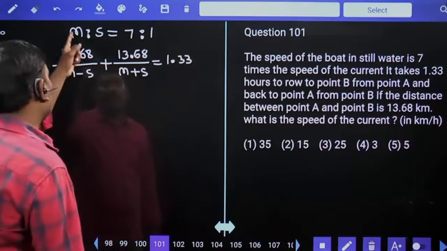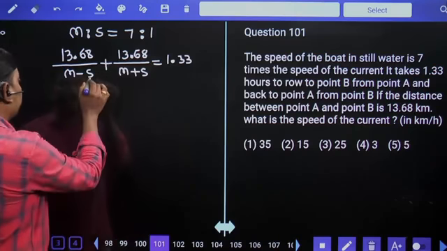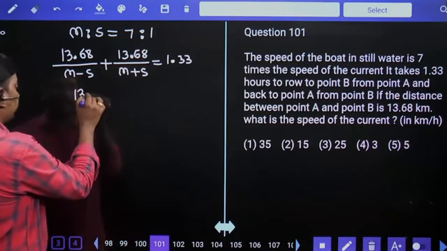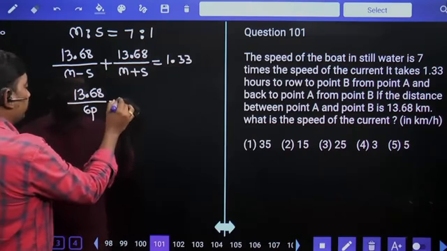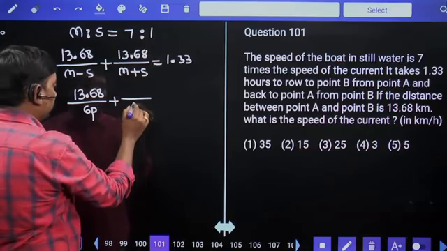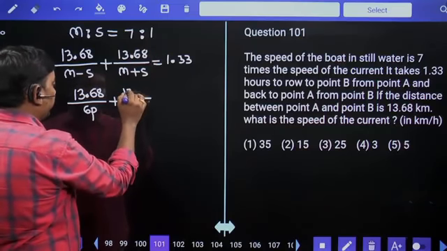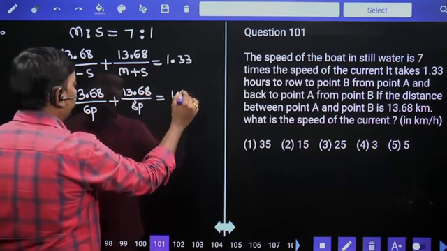We know M is 7 parts and S is 1 part. So 7 minus 1 is 6 parts, giving 13.68 by 6 parts, plus 13.68 by 8 parts, since 7 plus 1 is 8 parts. The total is given as 1.33.